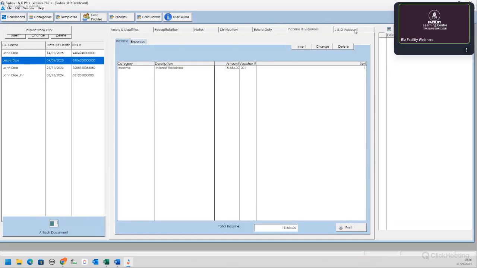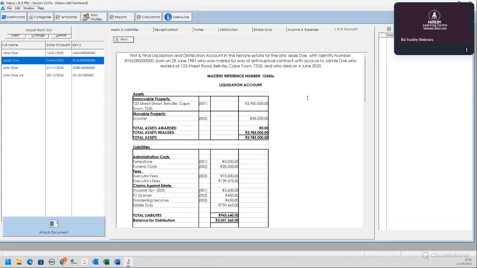And then our L&D account. So this is all pre-populated. You can see this is the first and final liquidation and distribution account in the test estate of Jessie Doe with ID number, born on that day, married by way of antenuptial contract with accrual. So that is all the settings that you have provided when you set up the estate. That is the heading of the L&D account.